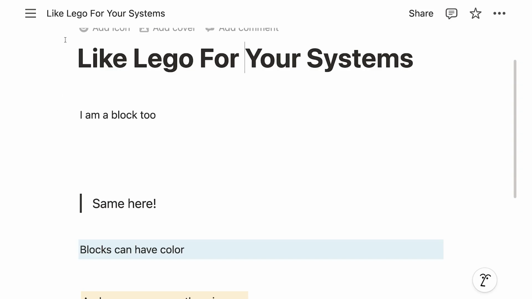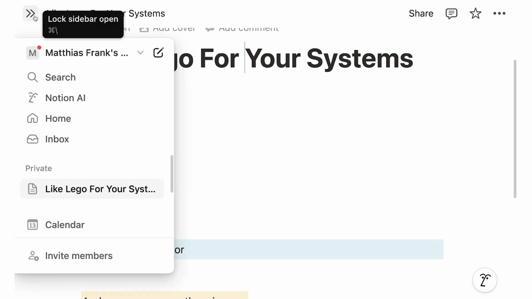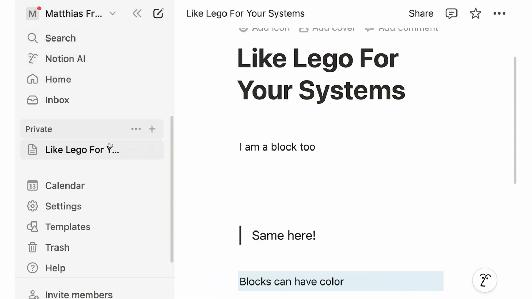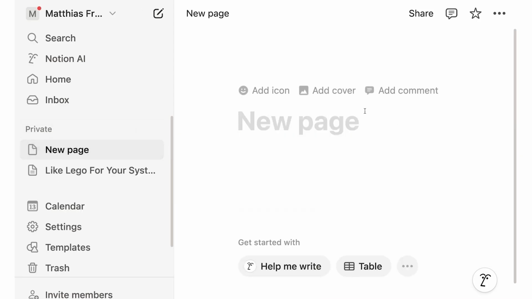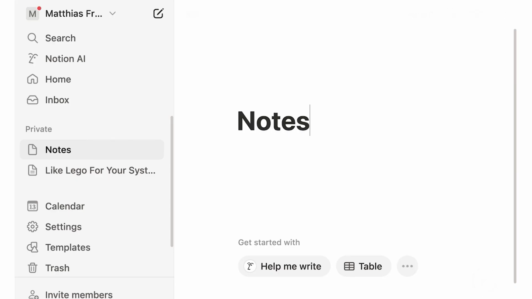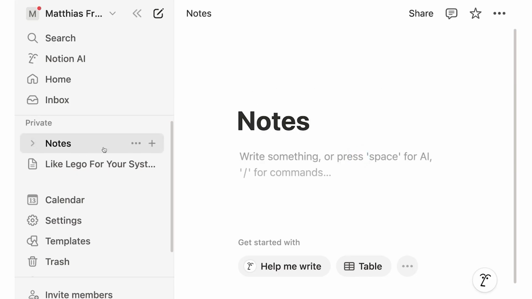So here, if we look at our sidebar, which we get by clicking here in the top right corner, and then having this show parallelly, we see under this private section, I have this element, which has the same title as this one, Lego for my systems. Now, if I click on plus here, which would usually create a folder, here I actually add a page. So I have a new page, and I could call this notes. Now, it shows up here on the sidebar, so far, so good.